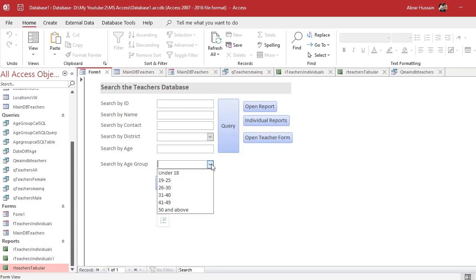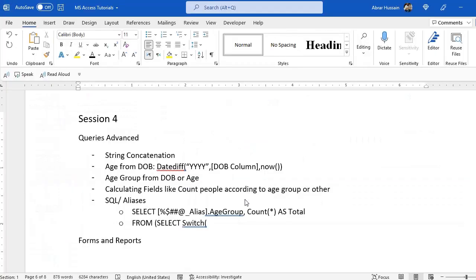For example, I want just under 18, 19 to 24, 26 to 30, 31 to 40. So how are you going to search by this age group, and how you can add age group in the query as an additional column also.